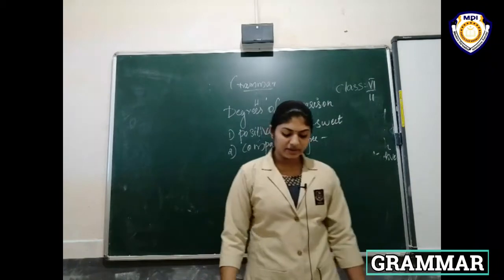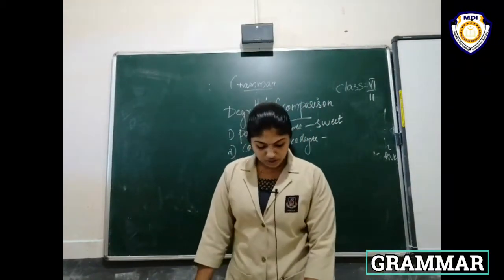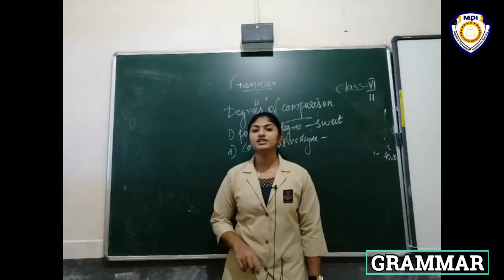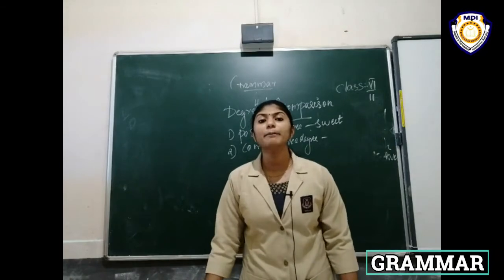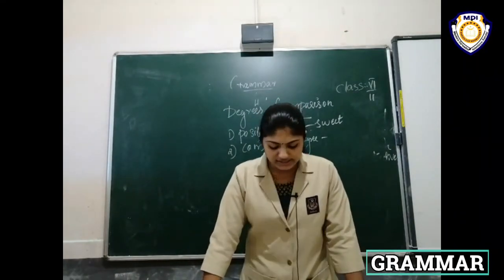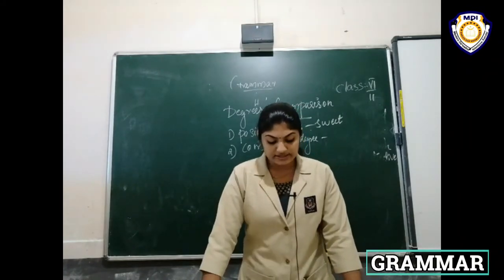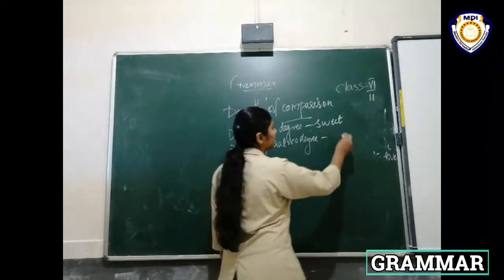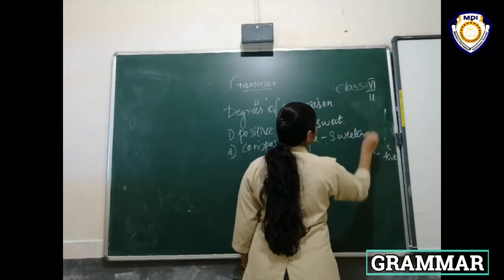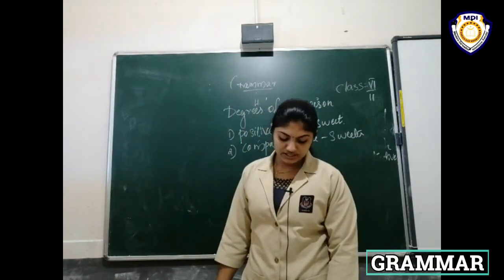The comparative degree of an adjective is used to compare a common quality of 2 nouns. We use that with the comparative degree of adjectives. The apples are sweeter than the pears. Here the positive degree sweet changes to sweeter. Okay, we compare the 2 nouns. We use than to compare with the comparative degree of the adjective.